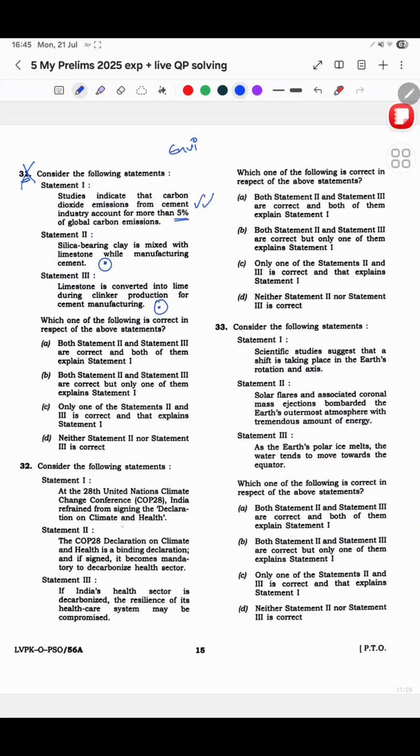Now this COP28, India refrained from signing the declaration on climate and health. Okay, so basically this statement is correct. Why did they do that? Because it is binding declaration and if signed becomes mandatory to decarbonize health sector. If India's health sector is decarbonized, the resilience of its healthcare system may be compromised. Thing is, in the exam, I knew that this is correct. If you decarbonize, the resilience of its healthcare system may be, the words like these, they are usually correct only. It is saying it's a possibility, so yeah, it is okay.